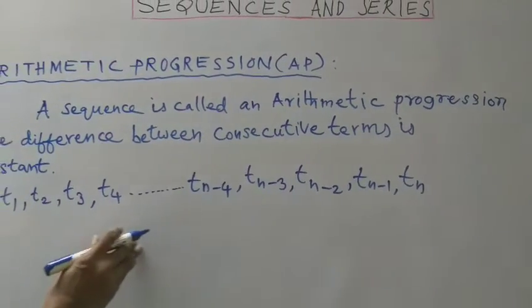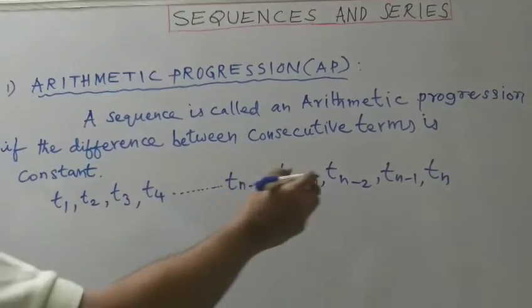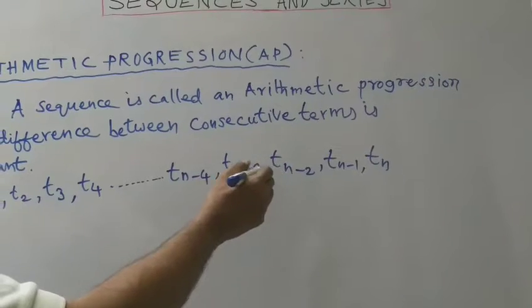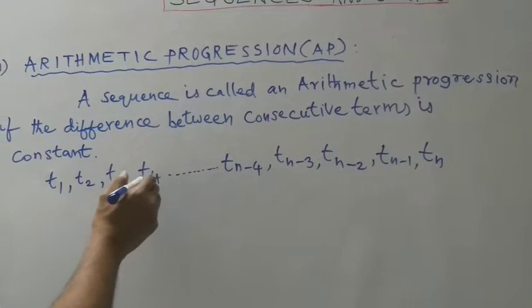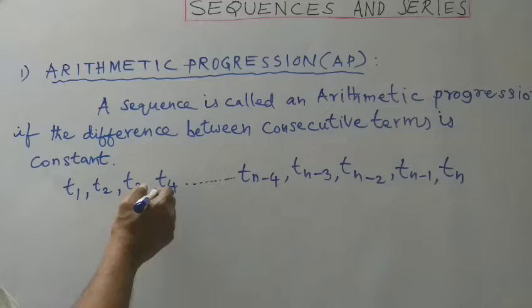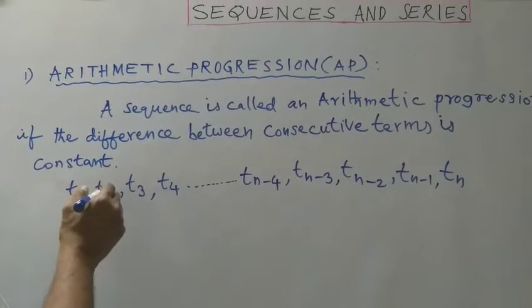So here Tn, Tn minus 1, Tn minus 2, Tn minus 3, Tn minus 4, and so on, down to T4, T3, T2, T1.